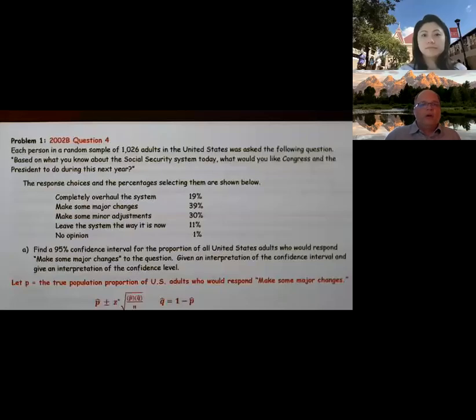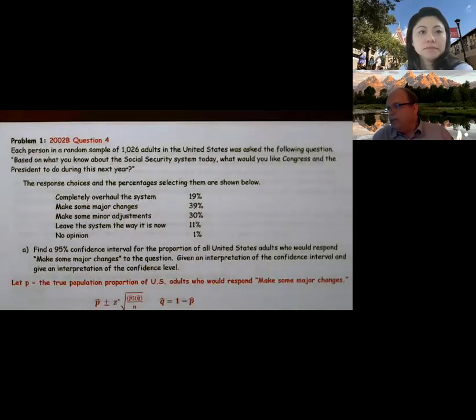All right. So problem one was question 2002 Form B, and it was question number 4. And this was a proportion problem. And this is actually a really good one. A really good foundation question.